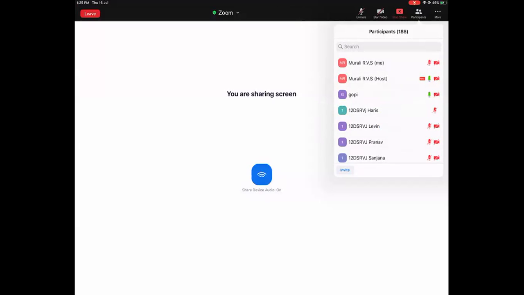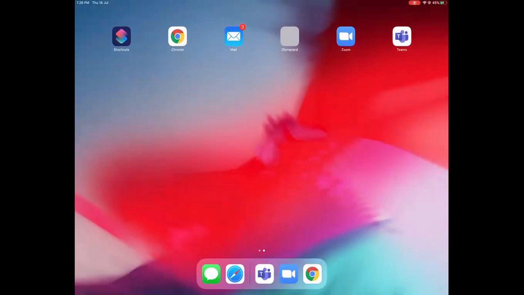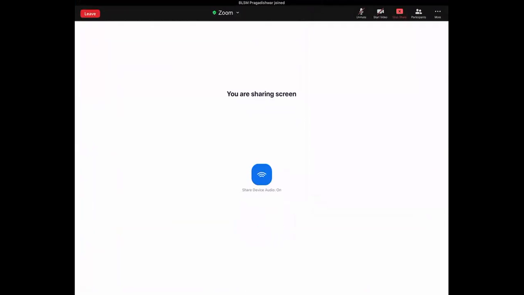Please share the screen, sir. I'll be there online. If you need any help, you can call me. It says you cannot start screen share while the others are sharing. I think Murli sir has to stop screen sharing, then only you can do that. Yeah, now you can share.